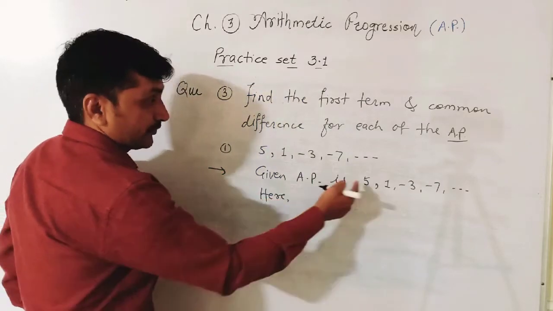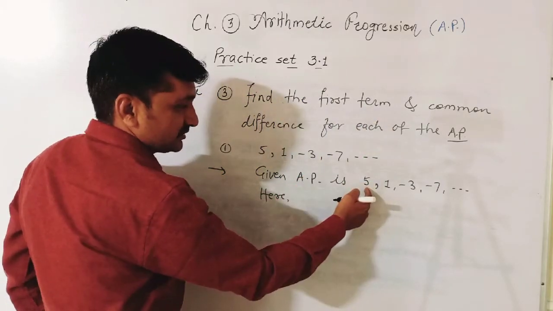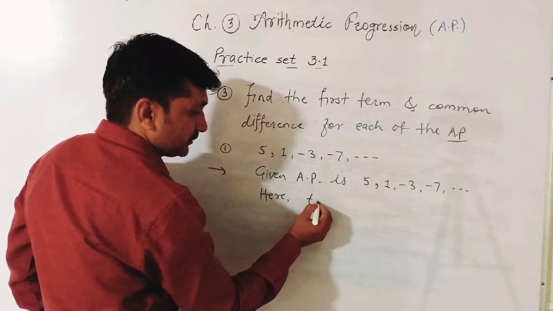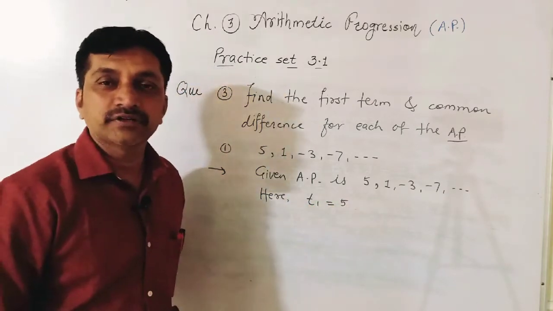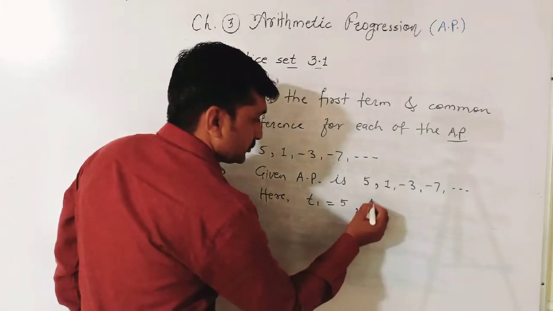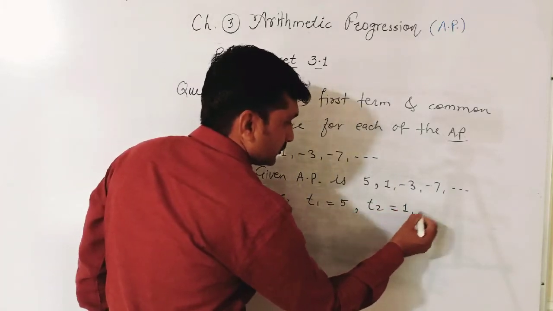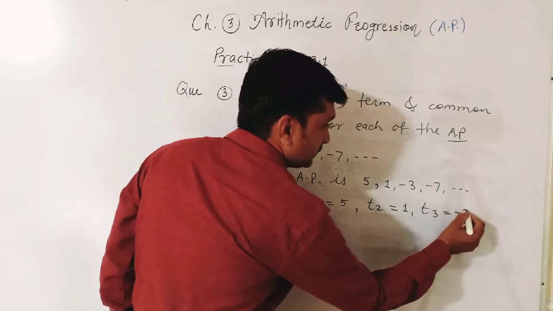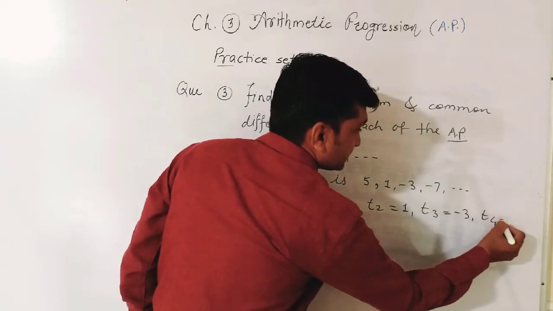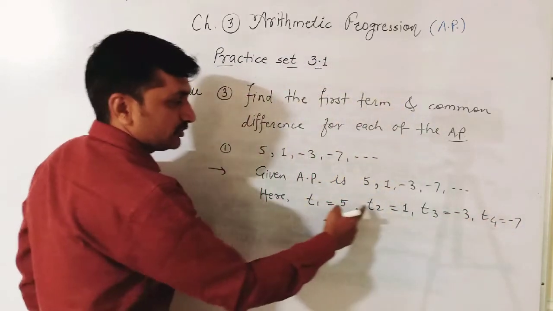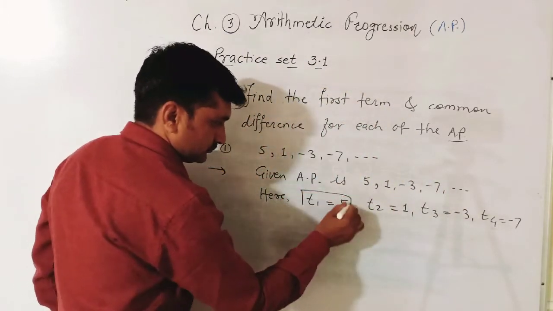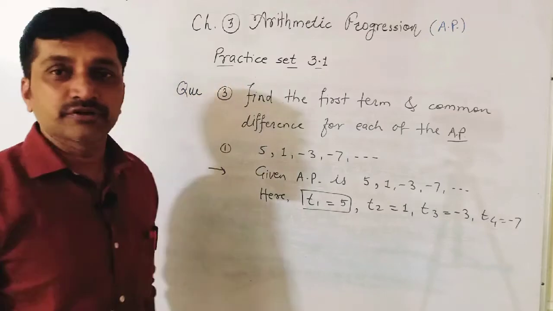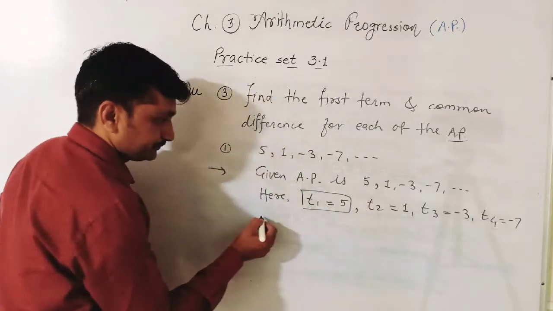First term means this. We call it T1. Here T1 is equal to 5. T2 is equal to 1. T3 minus 3. T4 minus 7. First term we got. Now common difference.